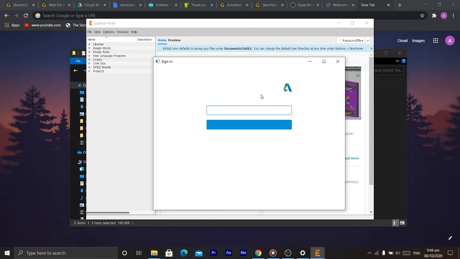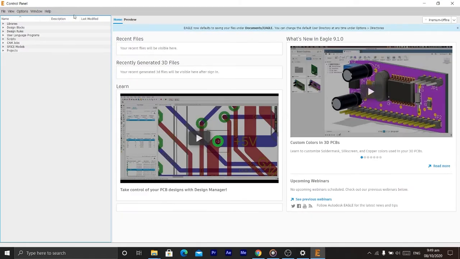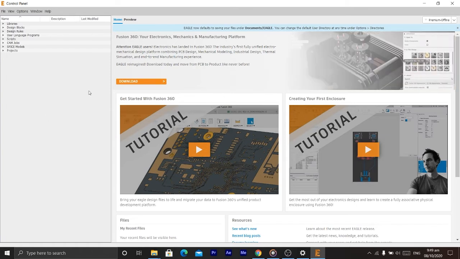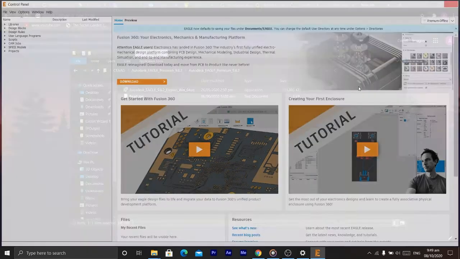Eagle PCB design is a scriptable electronic design automation application with schematic capture, printed circuit board layout, auto router, and computer-aided manufacturing features. Eagle stands for Easily Applicable Graphical Layout Editor and is developed by CADSoft Computer. Okay, this is the control panel of Eagle PCB design. Okay, let's jump to the next software.